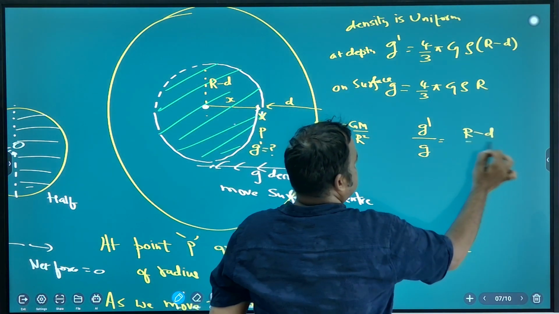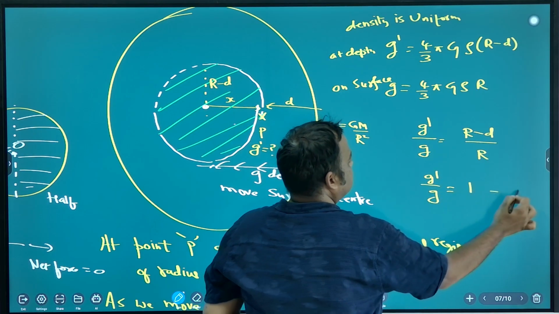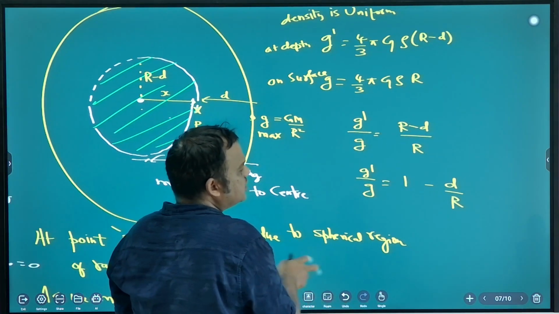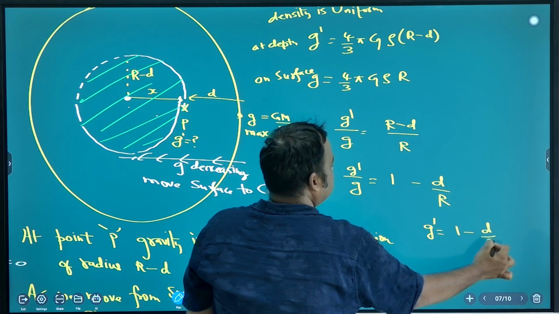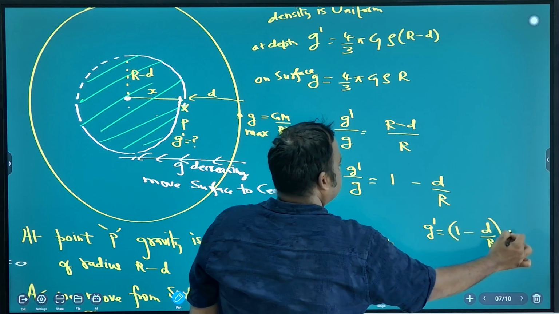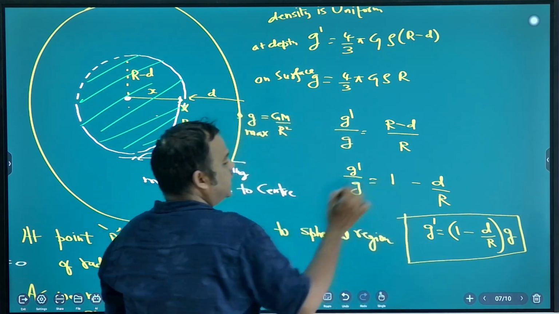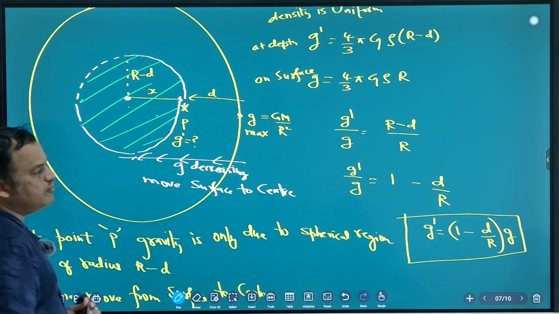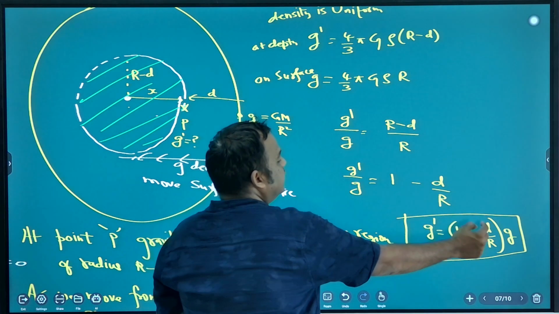R minus D by R. So G dash by G is equal to 1 minus D by R. So G dash is equal to 1 minus D by R into G. Now note down, this is the formula: G dash is equal to 1 minus D by R into G. So this is the gravity inside Earth at depth D.